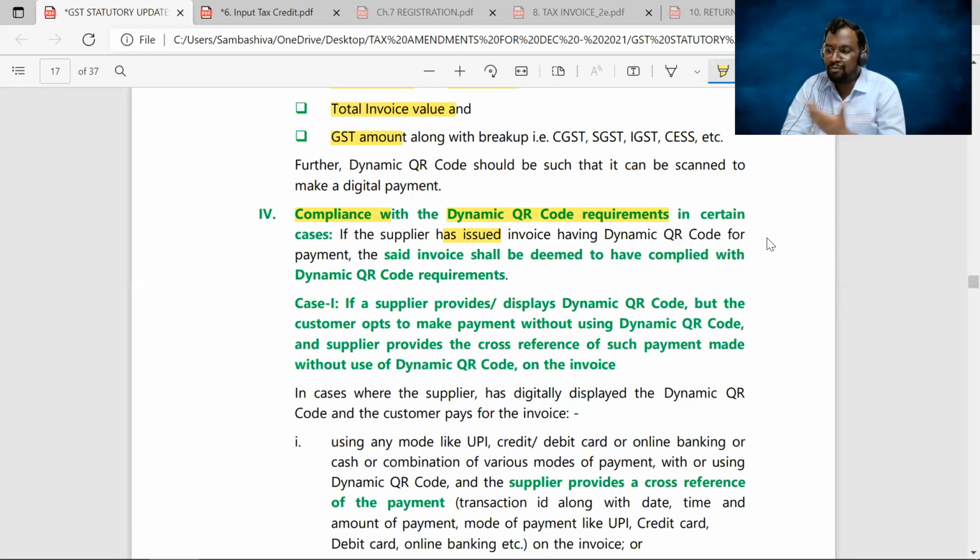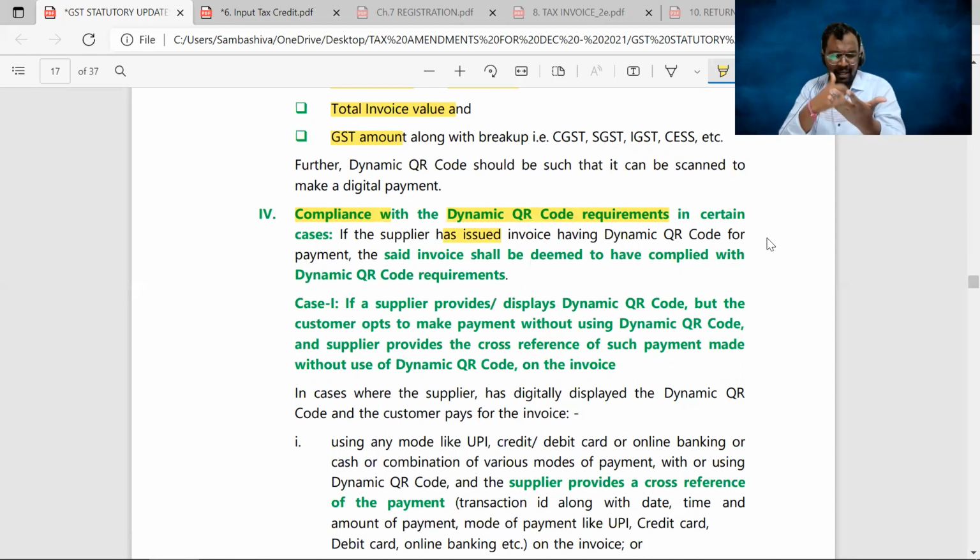Suppose that I have bought some goods from a supplier for whom this dynamic QR code system provisions are applicable. Good, very good. And at the time of making the payment, he said, okay, scan this particular brochure or sticker. Thereby you will automatically get the amount and how much you have to pay, everything, details.